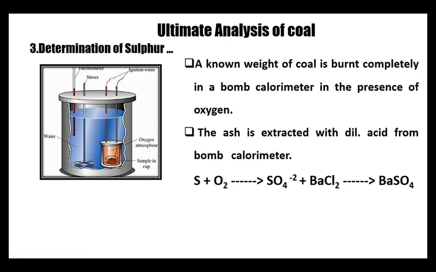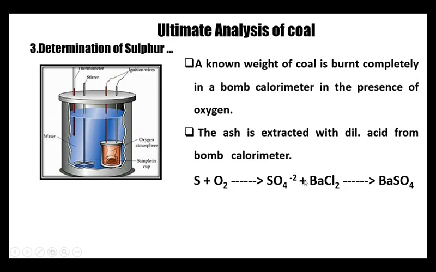Upon adding water to that, it is converted to sulfate. Now as we add dilute acid, the sulfur dioxide and sulfur trioxide produced completely change to sulfate. Now this ash extracted with dilute acid is treated with barium chloride.